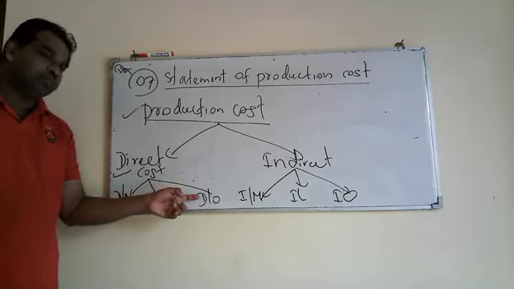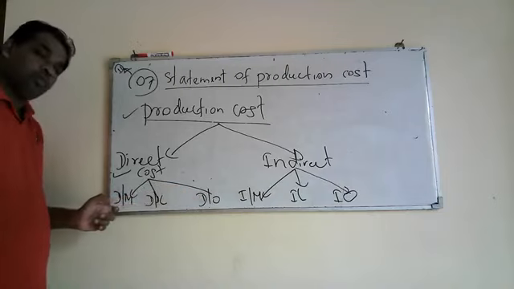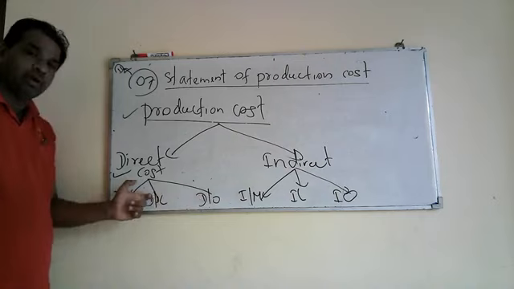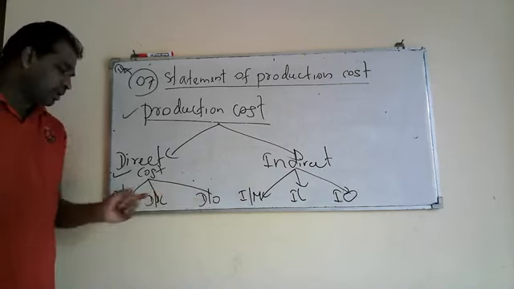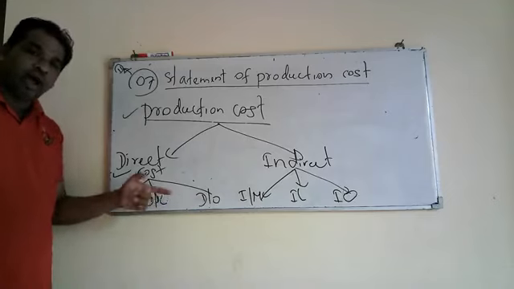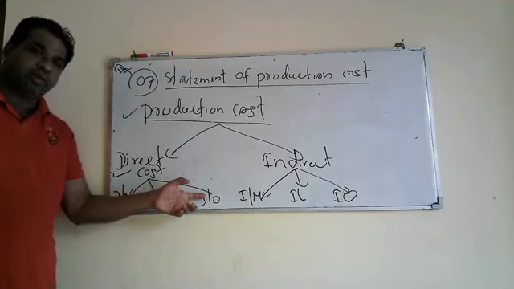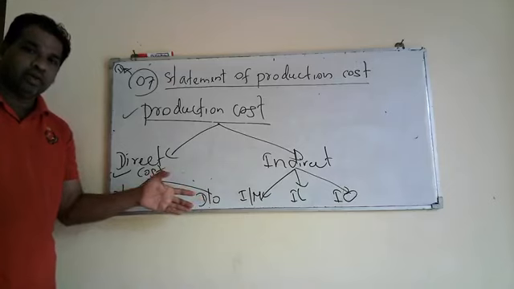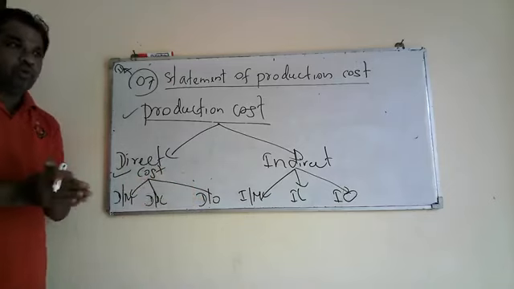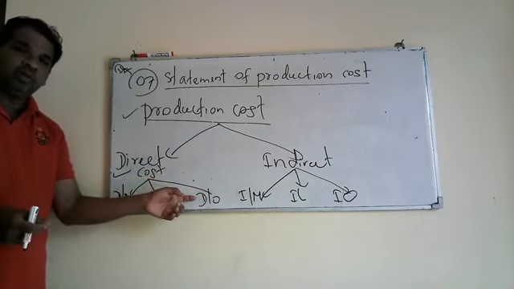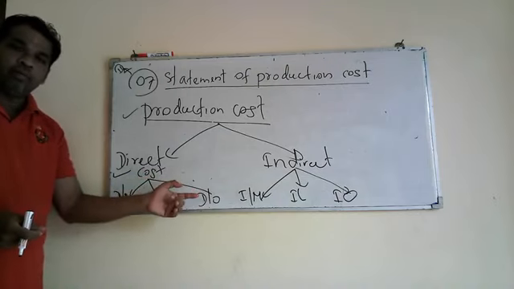You know how to define direct other expenses: in addition to direct material and direct labor, all the direct expenses other than direct material and direct labor are called direct other expenses. For example, you can have royalty, paid to an author of a book in a book printing company.